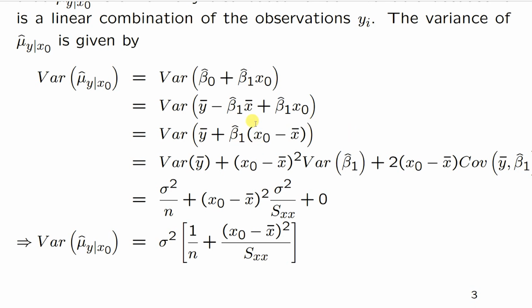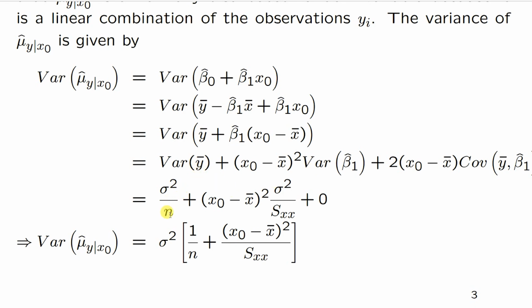So variance of a plus b is variance of a plus variance of b plus 2 into covariance between a and b. Thereby we are getting variance of y bar plus, in the second term, x0 minus x bar is a constant. So it can be written as x0 minus x bar whole square into variance of beta 1 cap plus 2 into x0 minus x bar into covariance between y bar and beta 1 cap. Note that the covariance between y bar and beta 1 cap is 0. So thereby the third term will become 0.